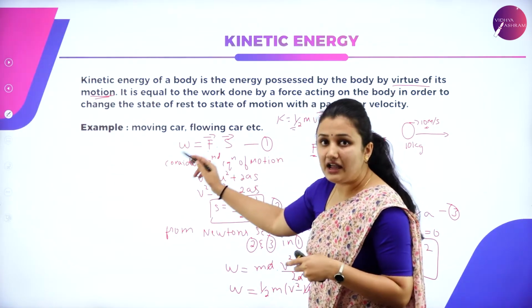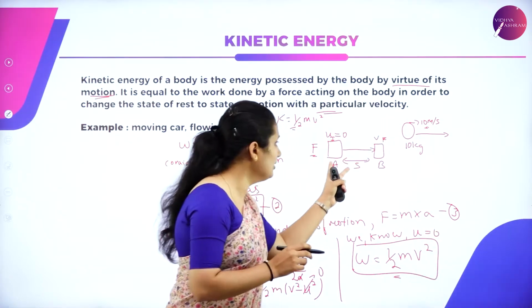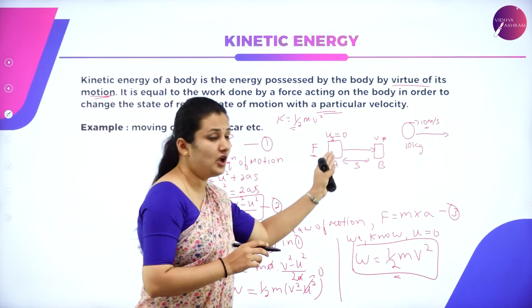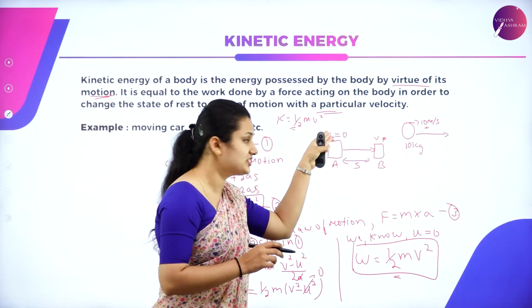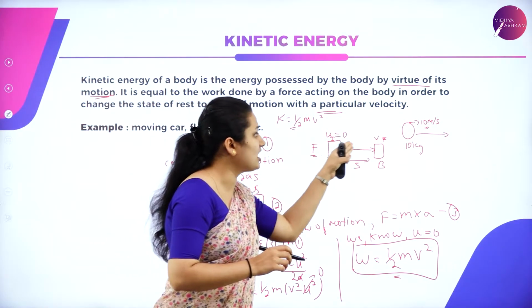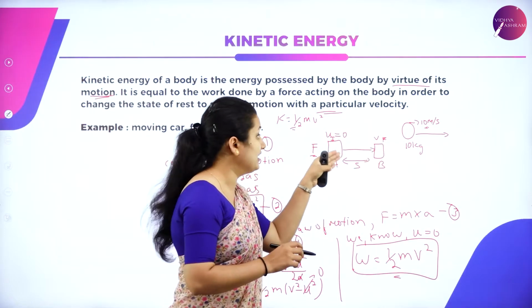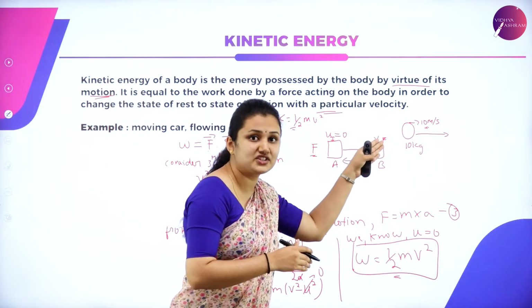To derive the expression, I am considering an image where initially the object is at rest, that is, initial velocity u is equal to 0. Now I'll apply some force, so the object starts to move in the forward direction. When it starts to move, it is coming into motion, moving with some velocity v.